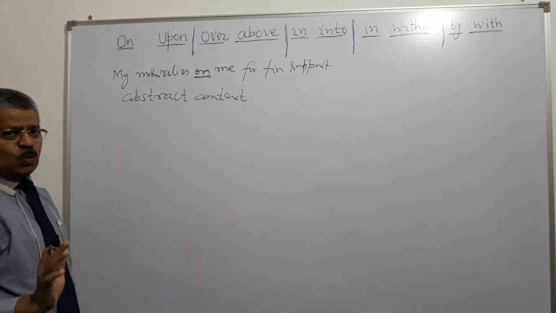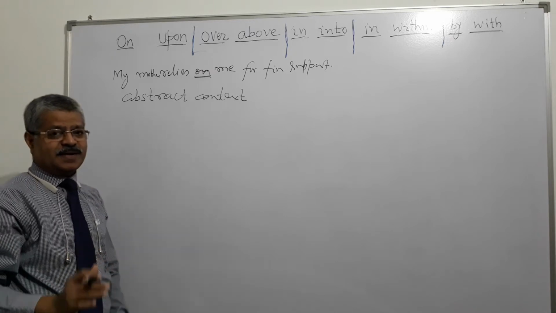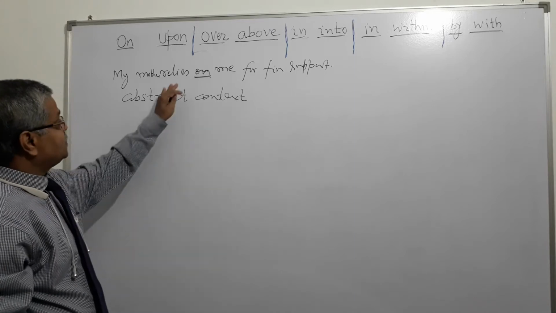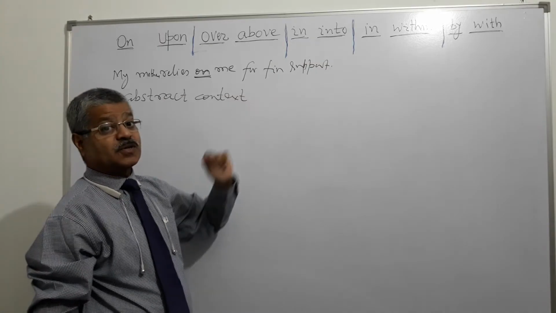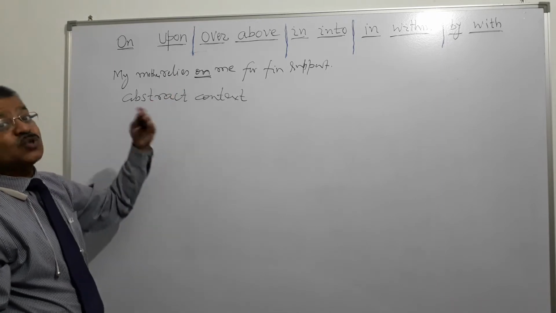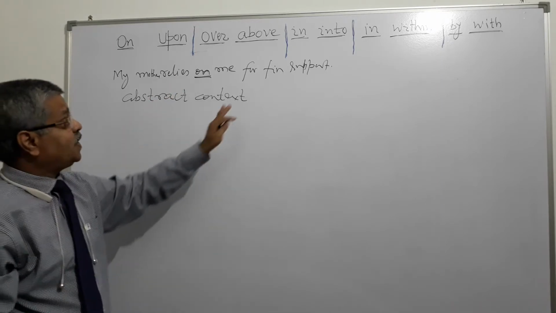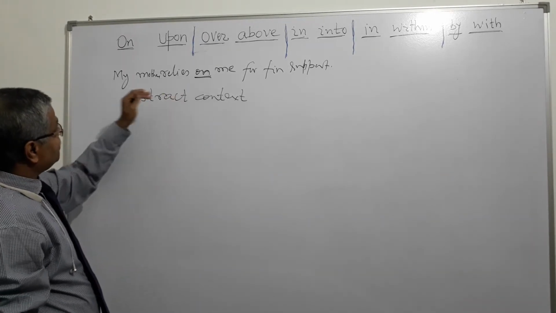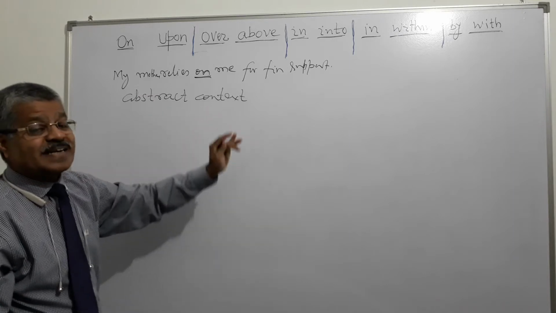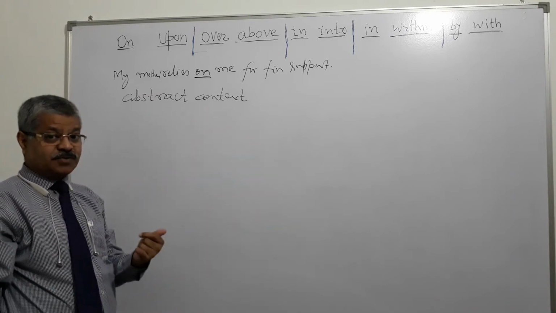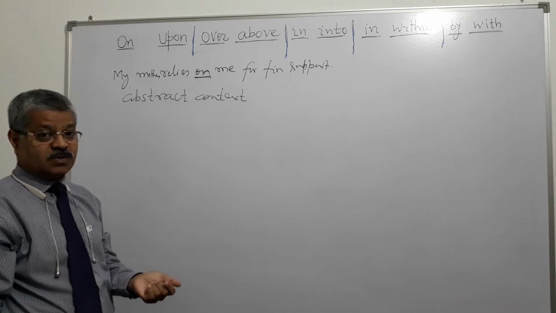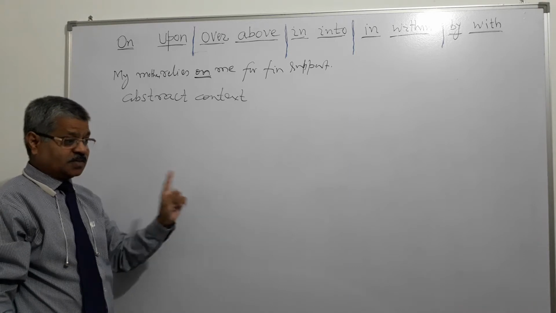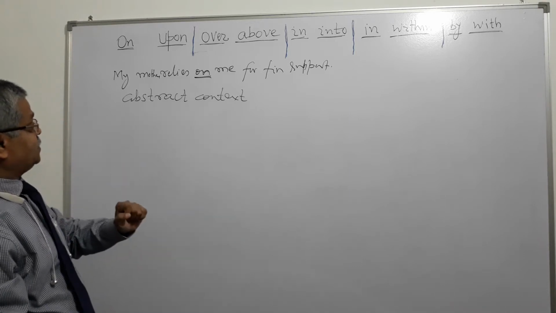My mother is very old. She doesn't have any independent source of income. I work, I earn. So she relies on me for financial support, means she depends on me. She is dependent on me so far as financial support is concerned. So here, on has been used in an abstract context. Abstract means that thing which we cannot touch, see, feel, hear or taste, right?